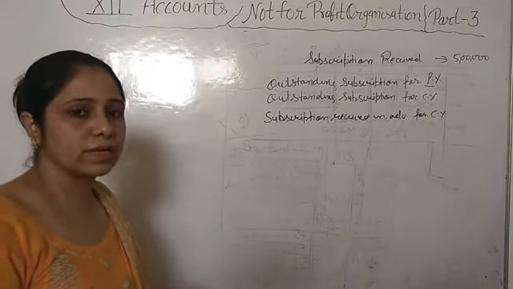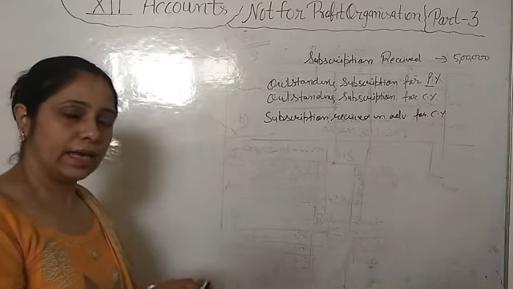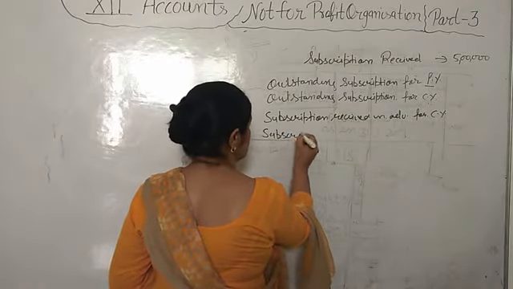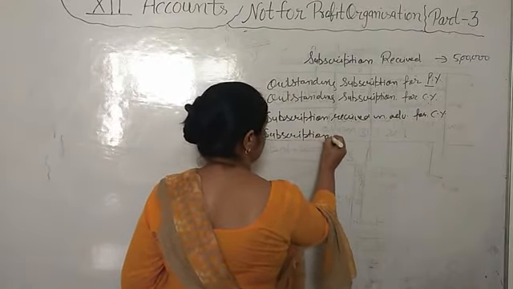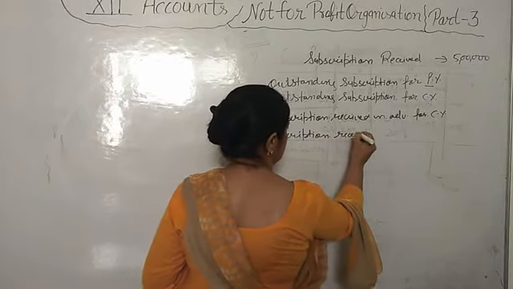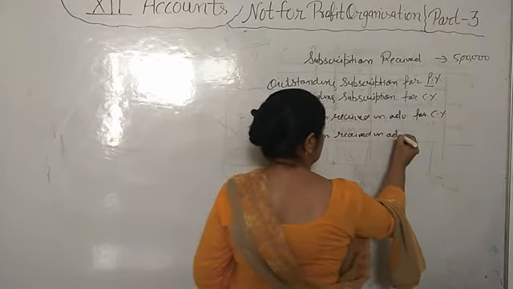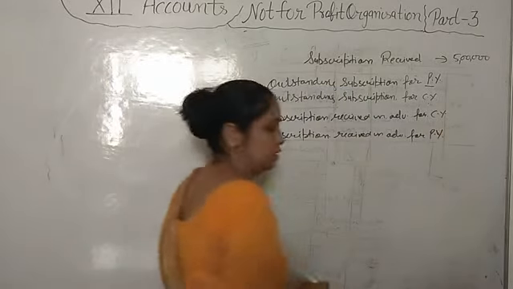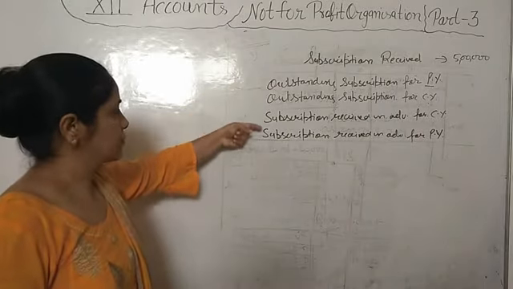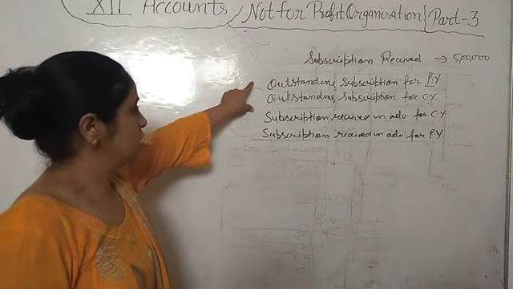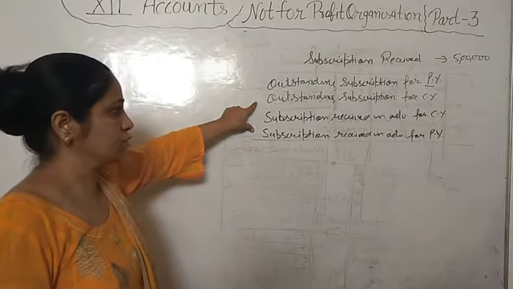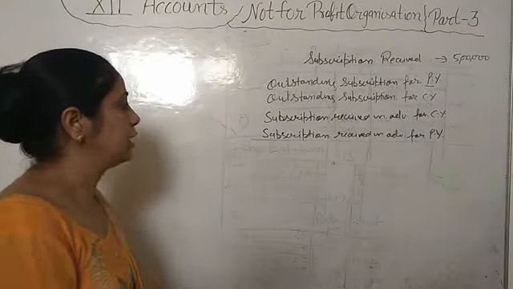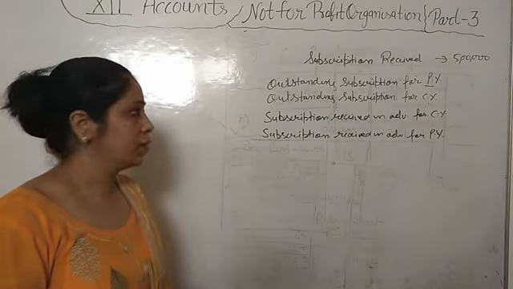That was the current year's subscription, but they have paid in advance in previous year. That amount is known as subscription received in advance for previous year. Fine. So there are 4 types of subscription: outstanding subscription of previous year, outstanding subscription for current year, subscription received in advance for current year, and subscription received in advance for the previous year.